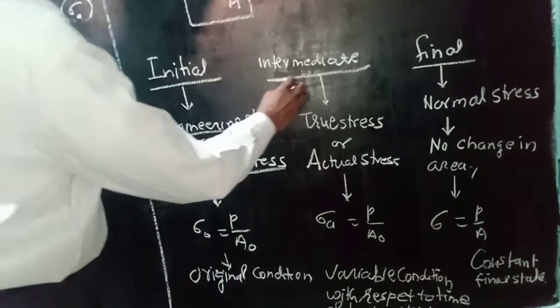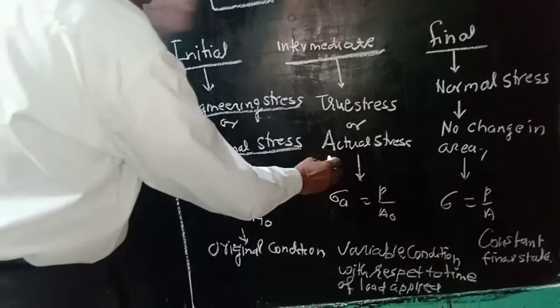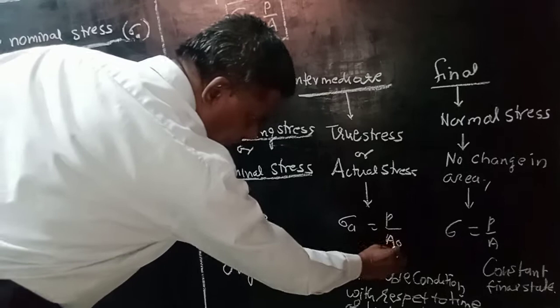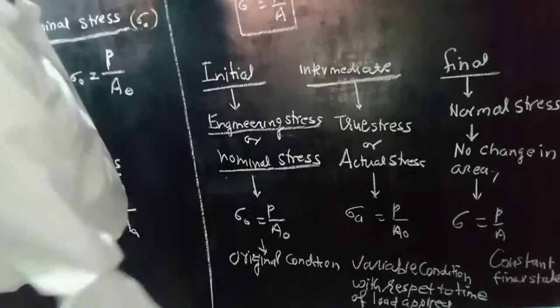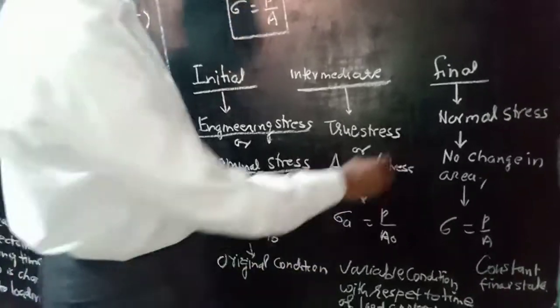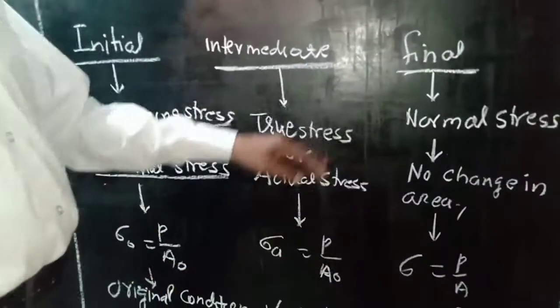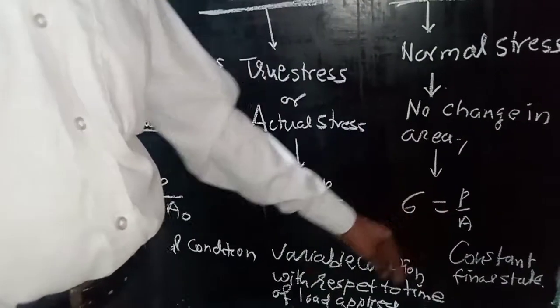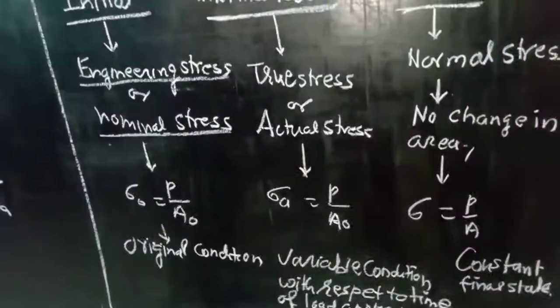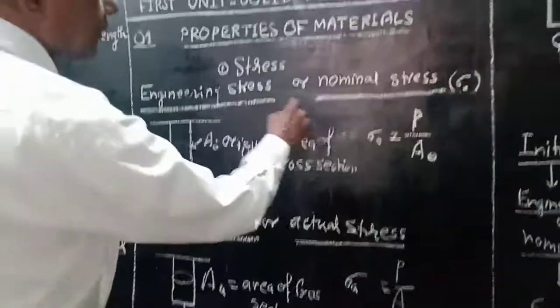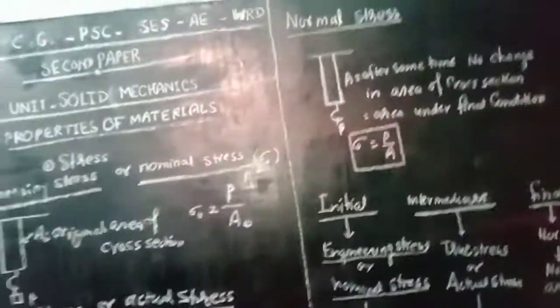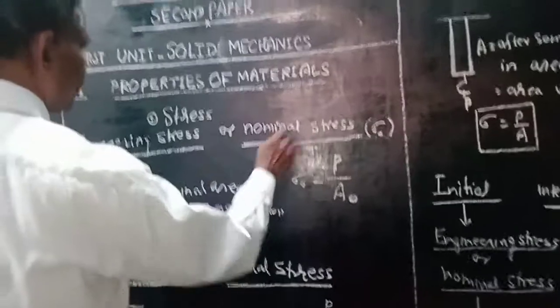And intermediate stress is known as true stress or actual stress. This is the intermediate condition. This depends on A0, the variation of area with time on the basis of the application of the load. But in the final condition, when the load is just applied on the bar, the final area is equal to load upon area, known as the final stress. Similarly, we know that there are three types of stress: engineering stress or nominal stress, true stress or actual stress, and normal stress. This is the nominal stress.